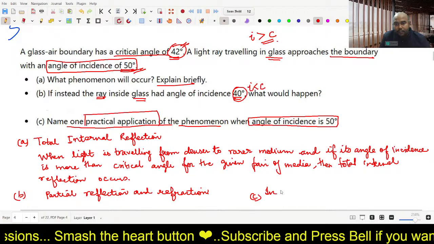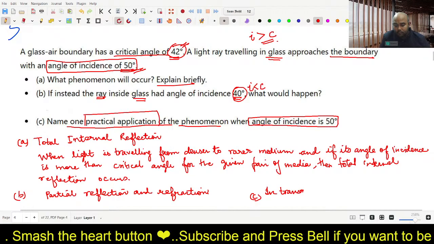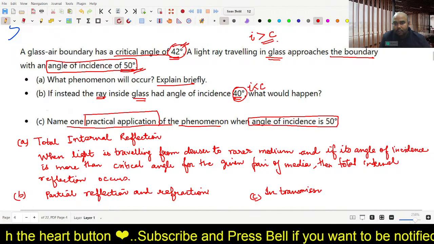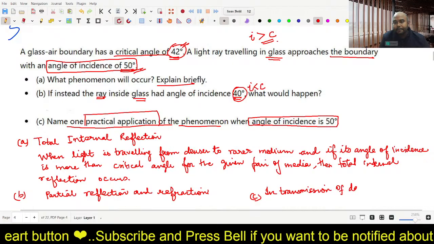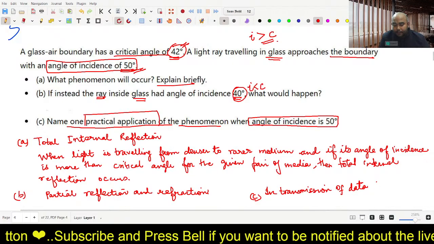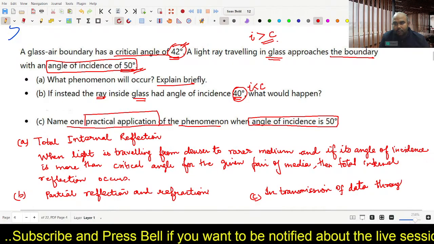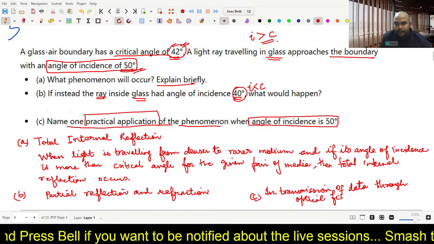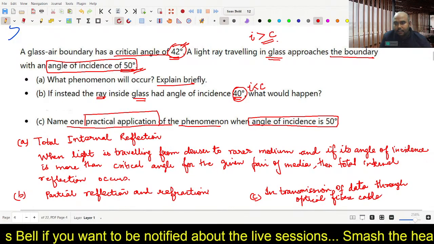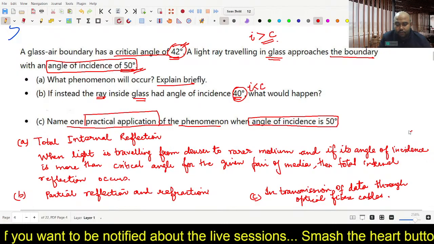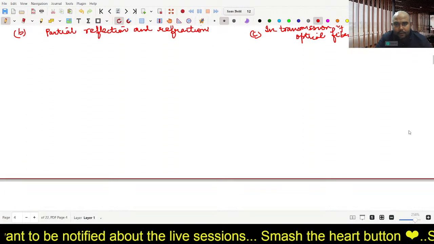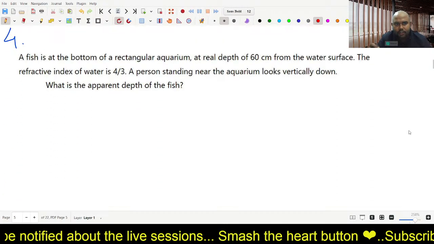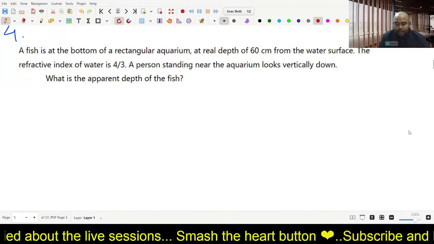In transmission of data through optical fiber cables. Absolutely right. So after you have noted it down, I hope you all have done it. Now let's move to the next question. It's again a very simple question. Try to do this.